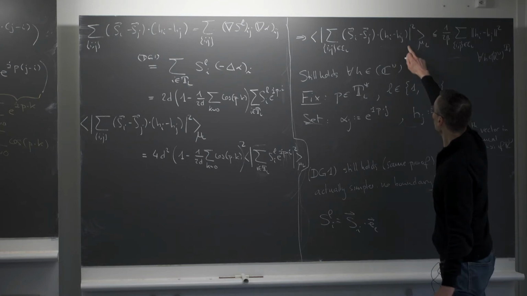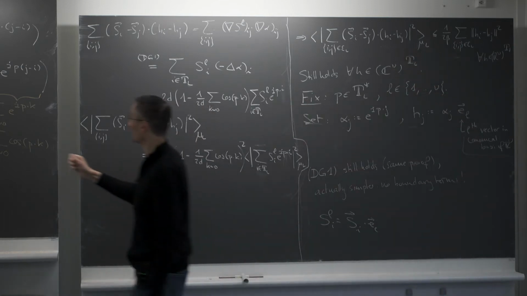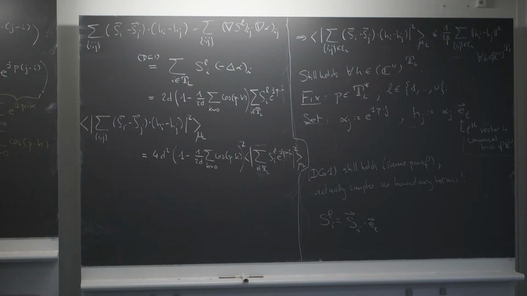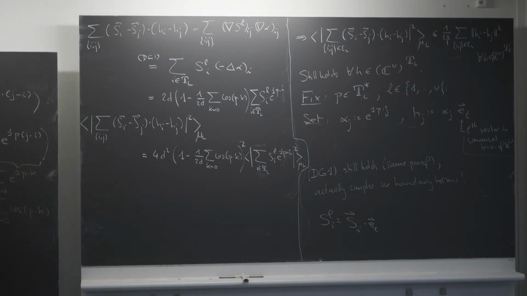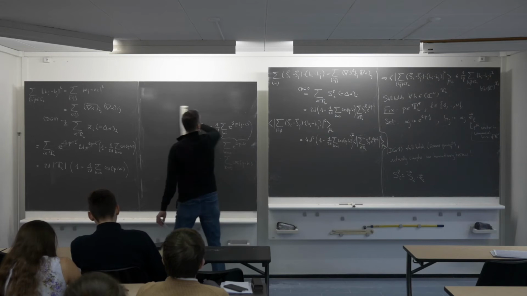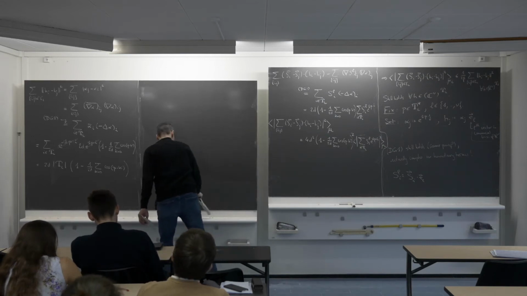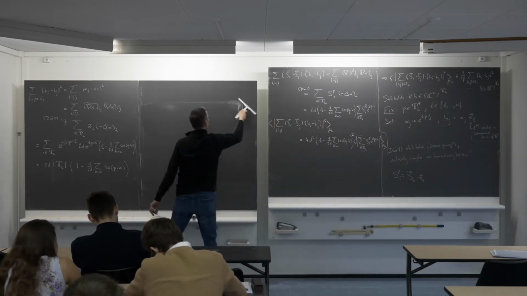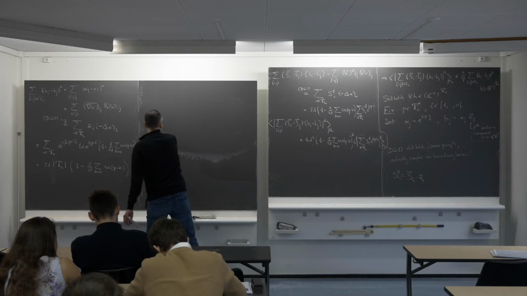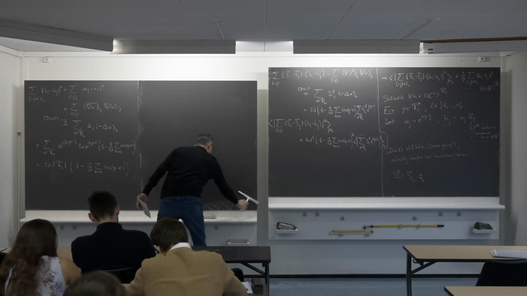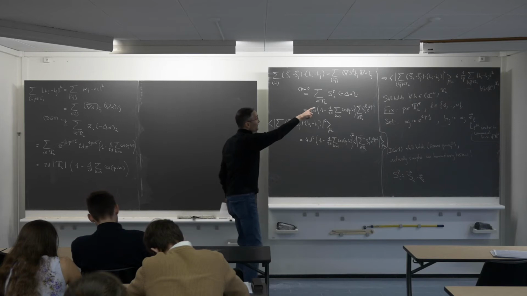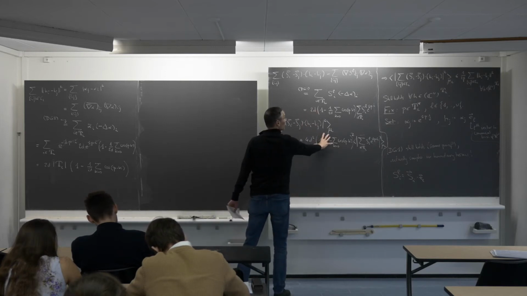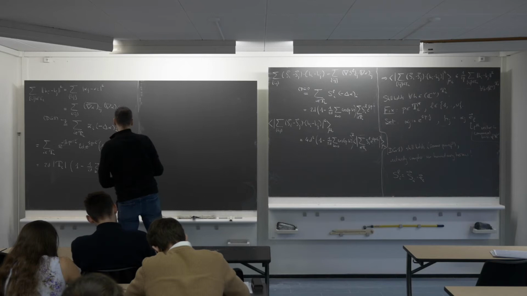So now I can rewrite this inequality explicitly in terms of the expressions I obtained here and there, and see whether it gives me what I want. I will do it here because I don't need this formula for the Laplacian anymore. So we keep both expressions on the board for a little while. The inequality up there is telling us that this guy is smaller than this guy. So let me write it down.